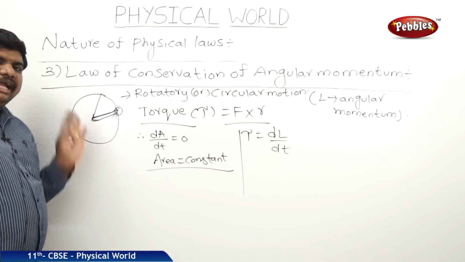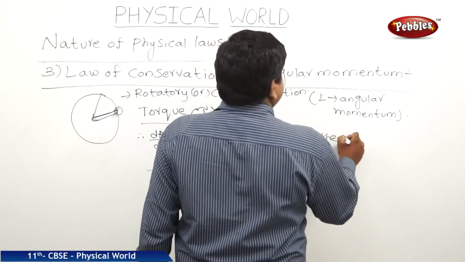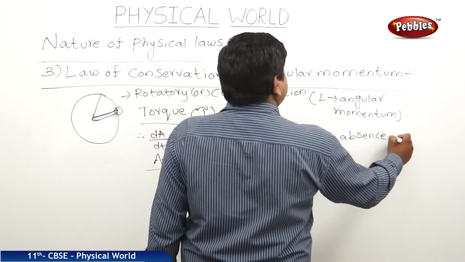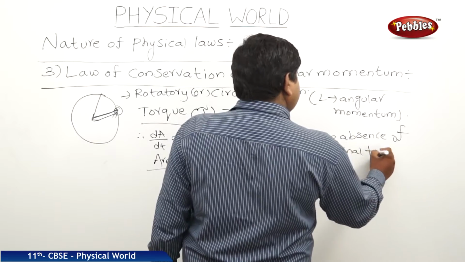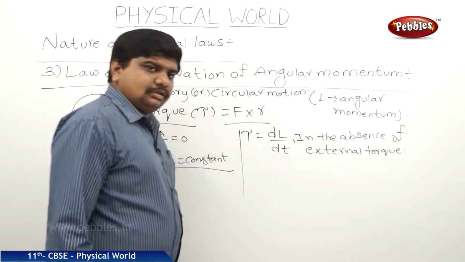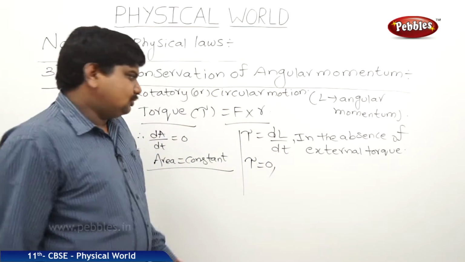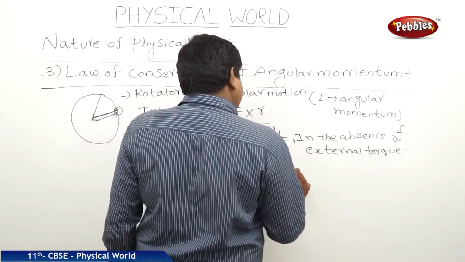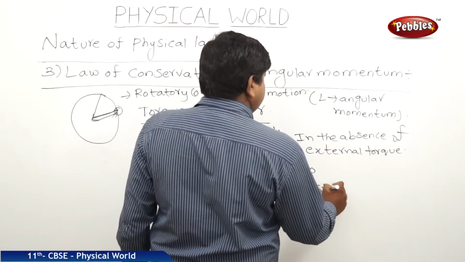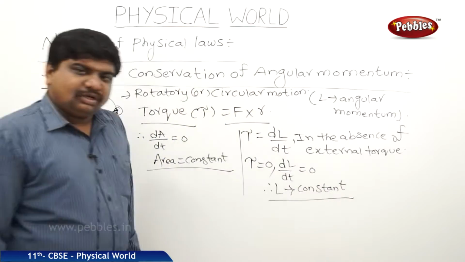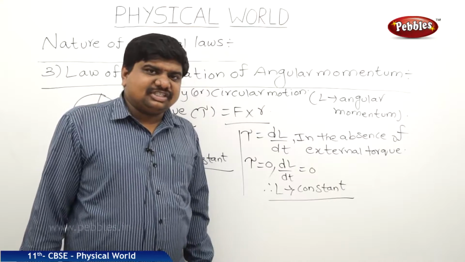Suppose no external torque is applied. In the absence of external torque, tau will be 0. So automatically dL by dt is equal to 0, therefore L is constant. So what we can say is, in the absence of external torque, the angular momentum of the body remains constant.